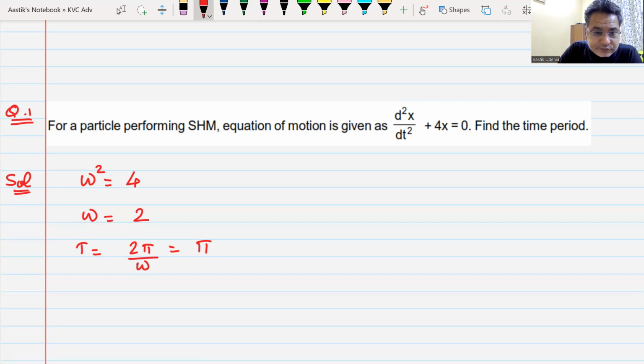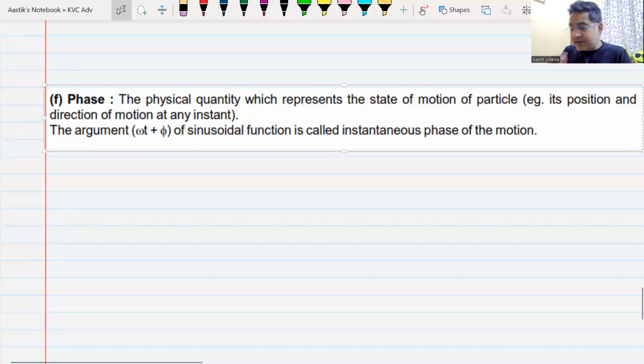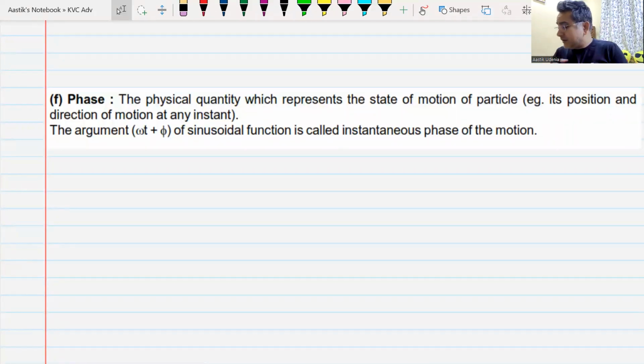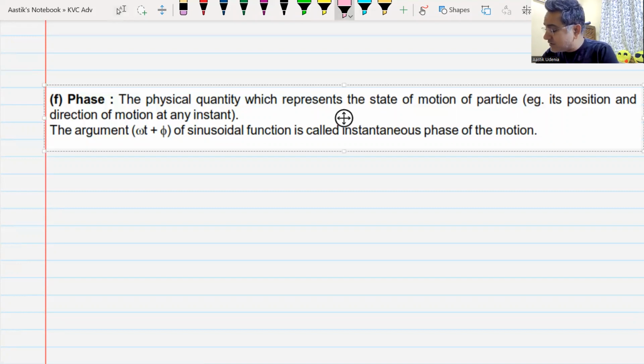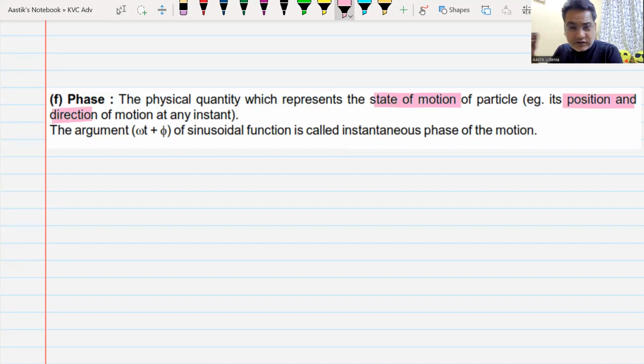Okay. The next thing that we are going to understand is what do you mean by phase, and this is a very important thing that is going to come many times in this chapter and the coming chapter. Phase is the physical quantity which tells us the state of motion of the particle: its position, its direction, its velocity, even its acceleration.